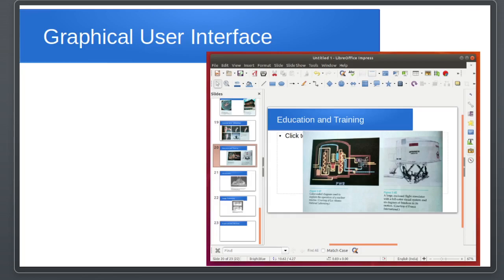Not only this, here you can see I have written education and training. It was quite easy for me to write it. There was a keyboard using which I typed EDUCA and it was automatically written there. I had nothing to do, right? However, if for displaying such a thing I needed to write lines of code to display something on a machine on this particular pixel, this would have been really difficult for me.